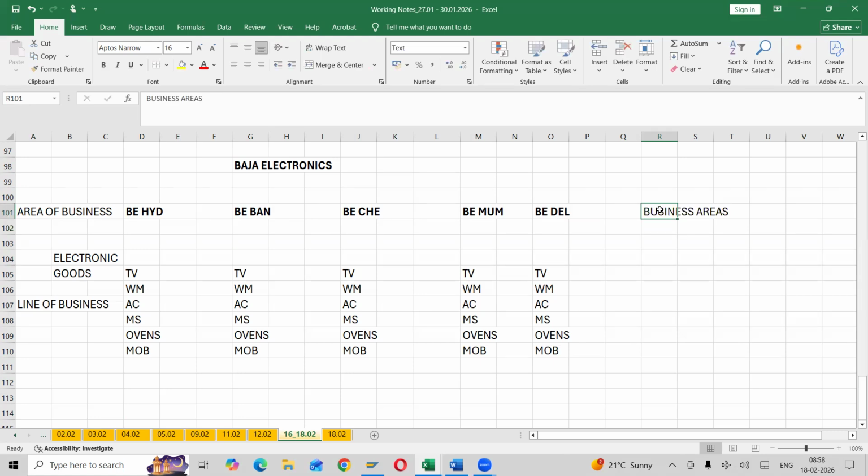Business areas are required in ECC to generate financial statements, profit and loss account, and balance sheet according to branch wise. My management requirement is that I want to see how Hyderabad is performing in a particular period. Same thing for Bangalore, Chennai. Then we can propose business areas. Clear?